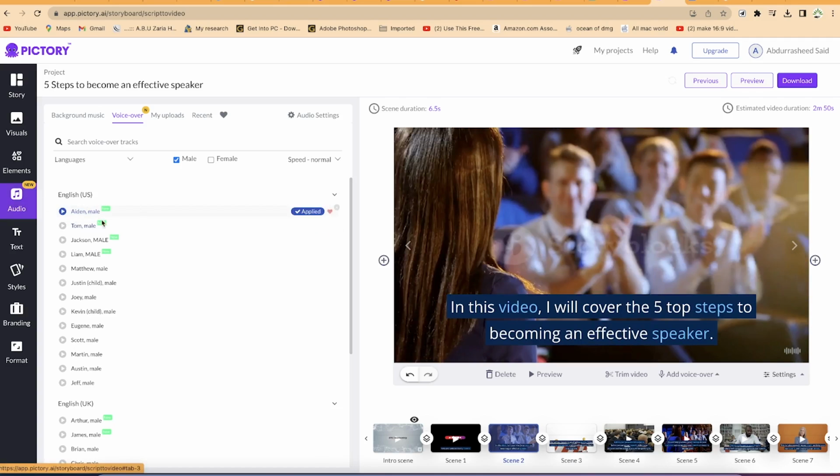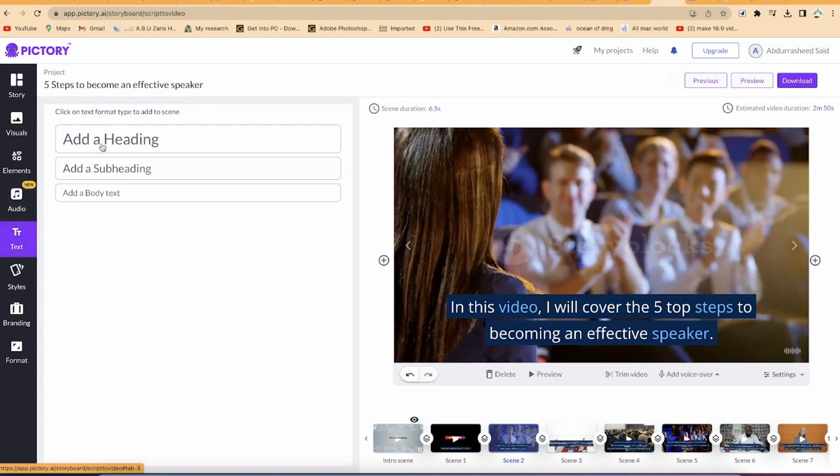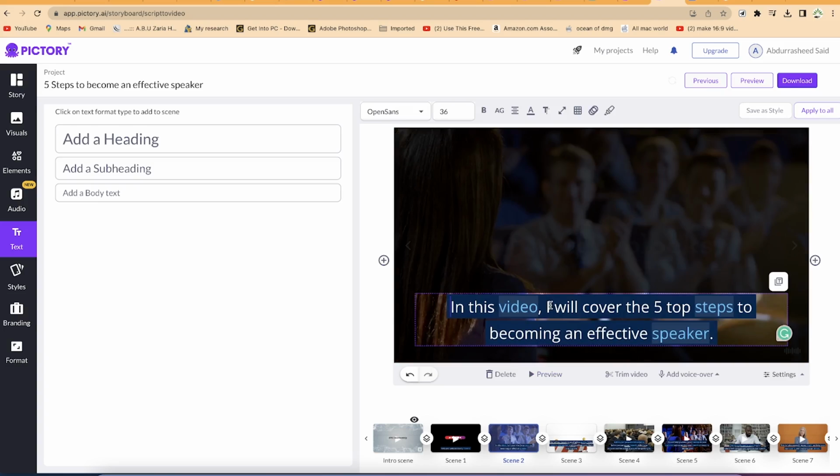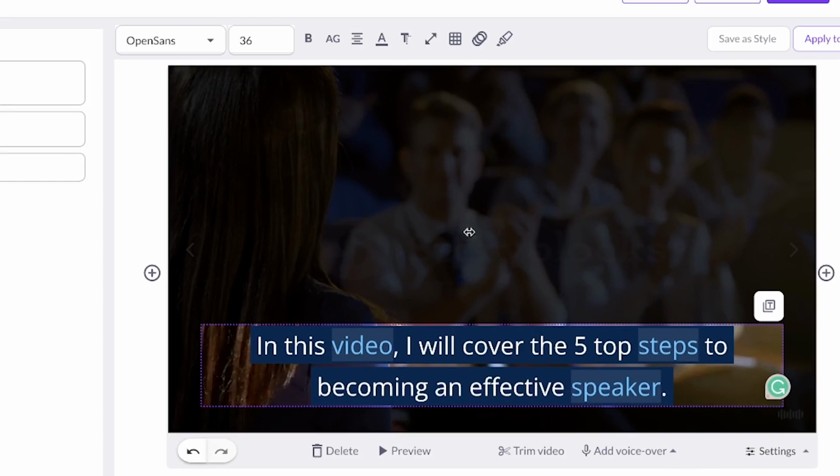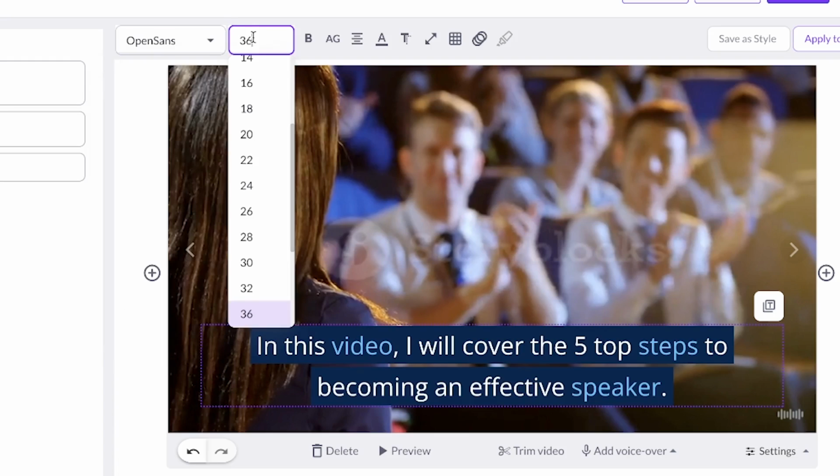This is audio. You can go on to text in case you have to add any text. Right now, the text that I have is very okay. I'm starting with what I have, but you can add a heading, you can add a subheading, and you can add a body text depending on your selection. And when you are on the text format, you can double click on the text on the screen, and you can have access to change the font style. You can change the sizing over here as well. You can play around with the sizing, and you can bold any point, and you can play around with the capitalization. You can make it all capital, all small, or initial capital.